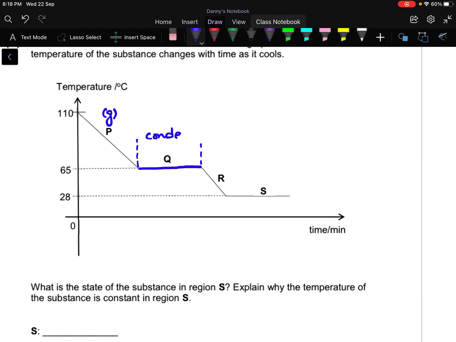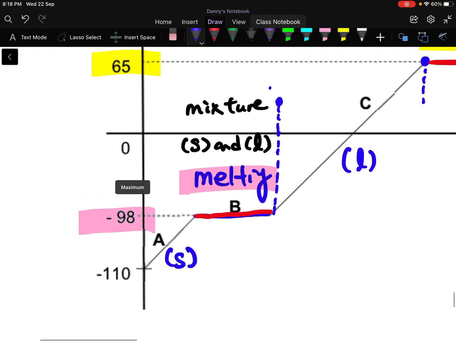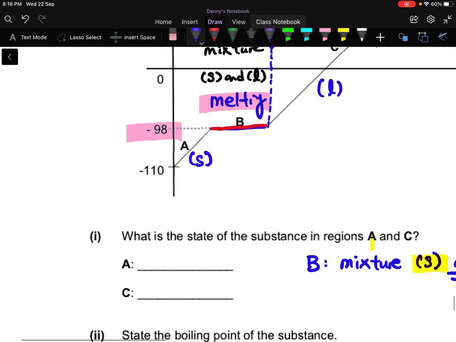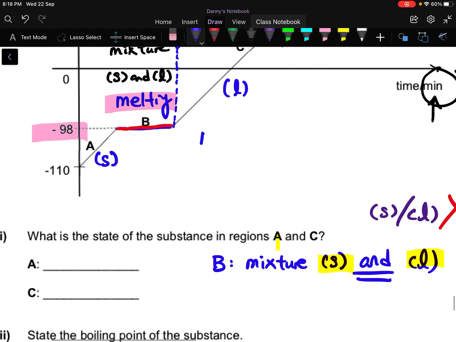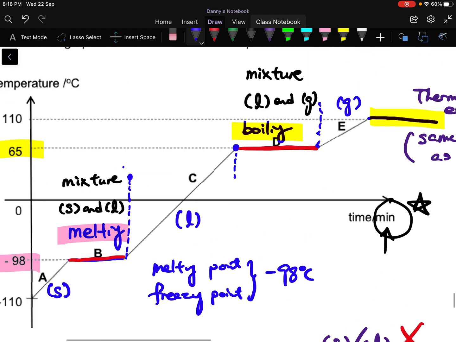So gas, after it cools, of course, it will be condensation. And after it condenses, it becomes liquid. Then after that, 28. Although this flat line is very tempting for me to just say that it is freezing, I need to check. Actually it melts at minus 98. You need to know that your melting point and your freezing point share the same temperature. Both of them will be minus 98.